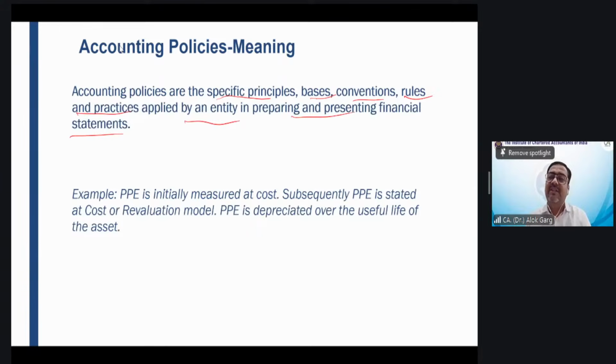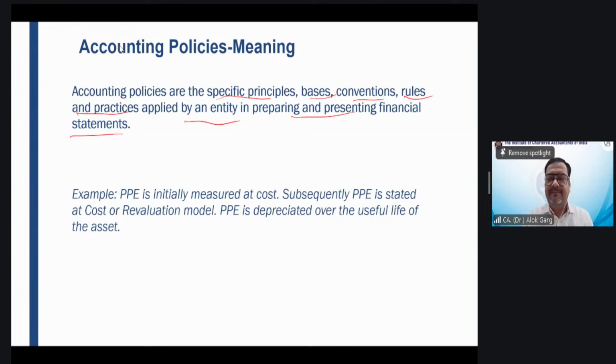Now, within the accounting policy, when I'm saying PPE is depreciated over the useful life of the asset, what is useful life? Useful life is an estimate, right?